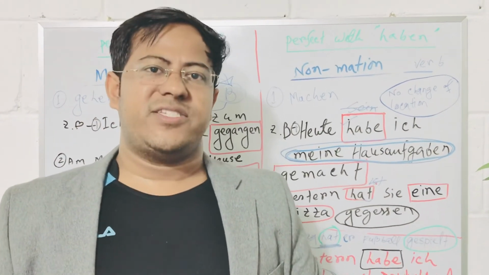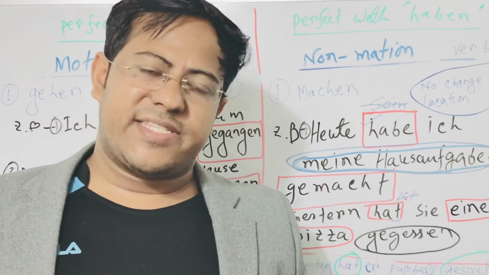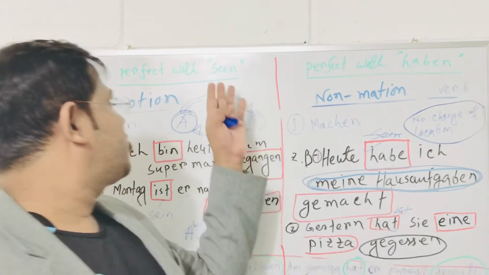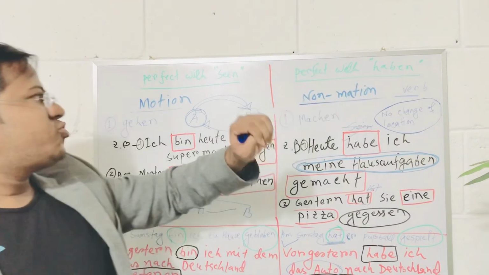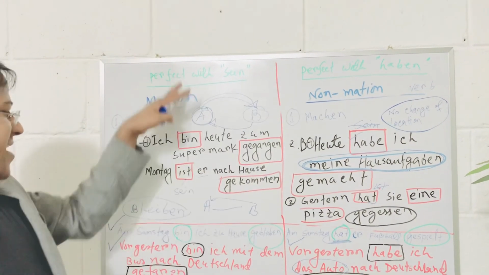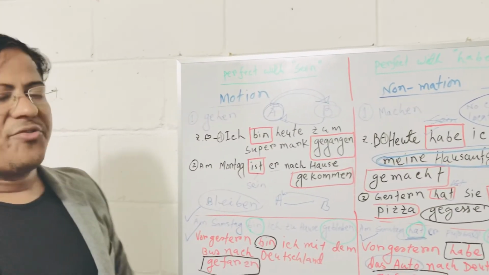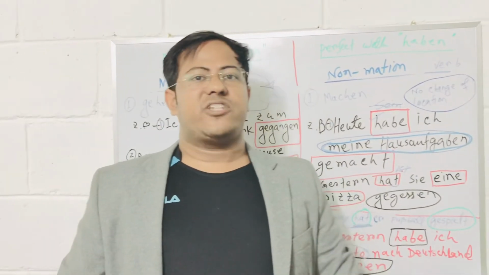I'm gonna summarize. When there is a direct object, we use haben to make the perfect tense. When there is no direct object, we use sein to make the perfect tense. I think it's clear to you.